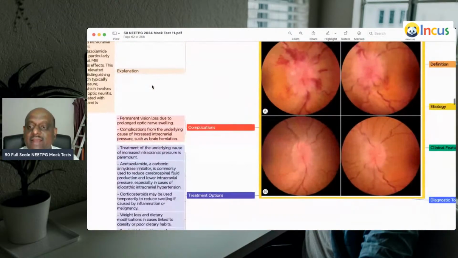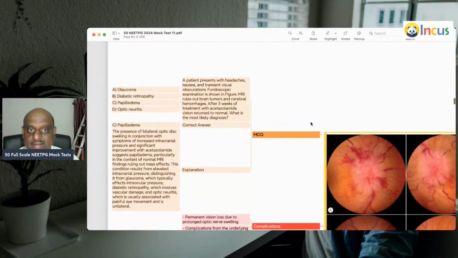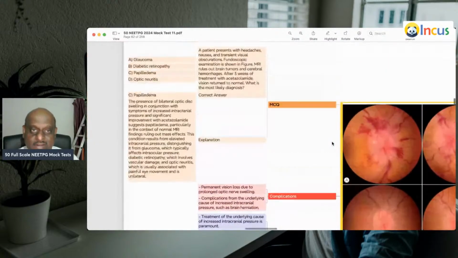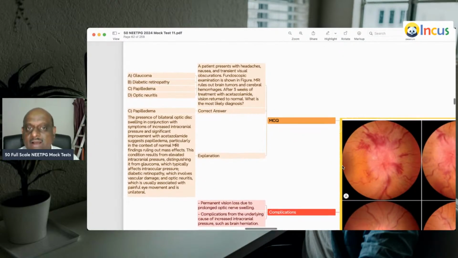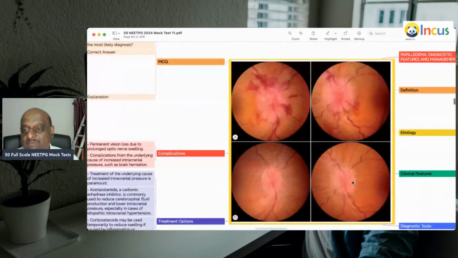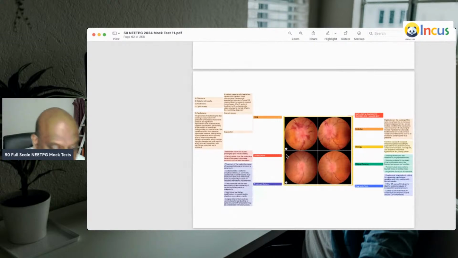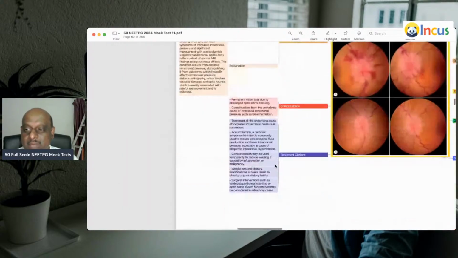A patient is having headache, transient visual obscuration, transient only. Fundoscopy is being shown. MRI rules out any brain tumor and cerebral hemorrhage. After 3 weeks of acetazolamide treatment, the patient has recovered. So visual acuity has recovered, which is strongly suggestive of papilledema is what you need to remember.